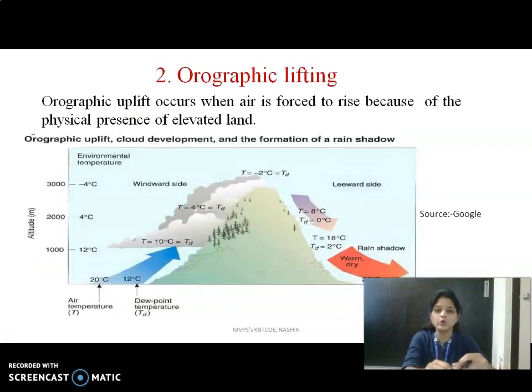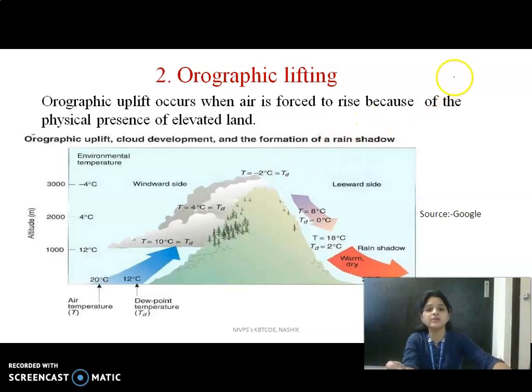The second type is orographic lifting. Basically, orographic lifting occurs in a mountainous region or elevated land. In the Himalaya region this orographic precipitation occurs. In orographic precipitation there are two sides, leeward side and windward side.